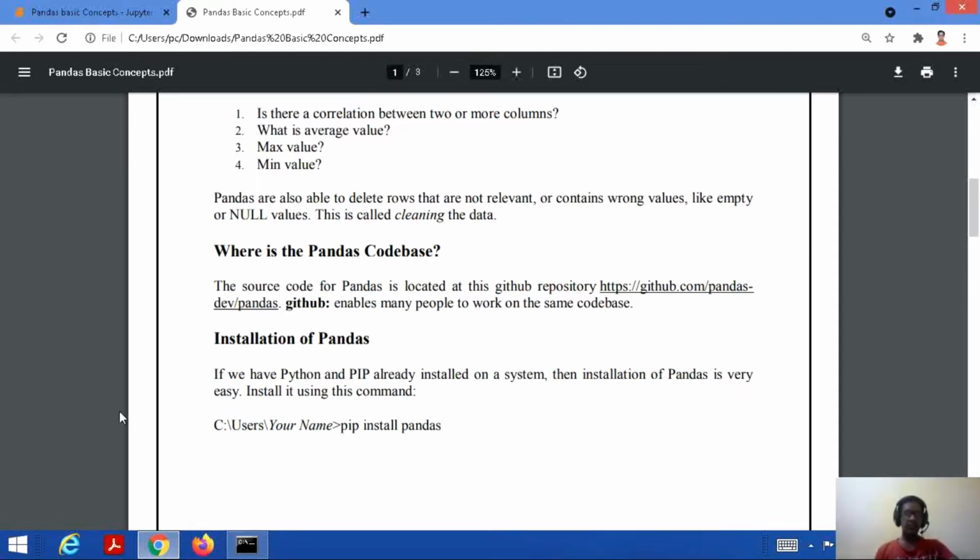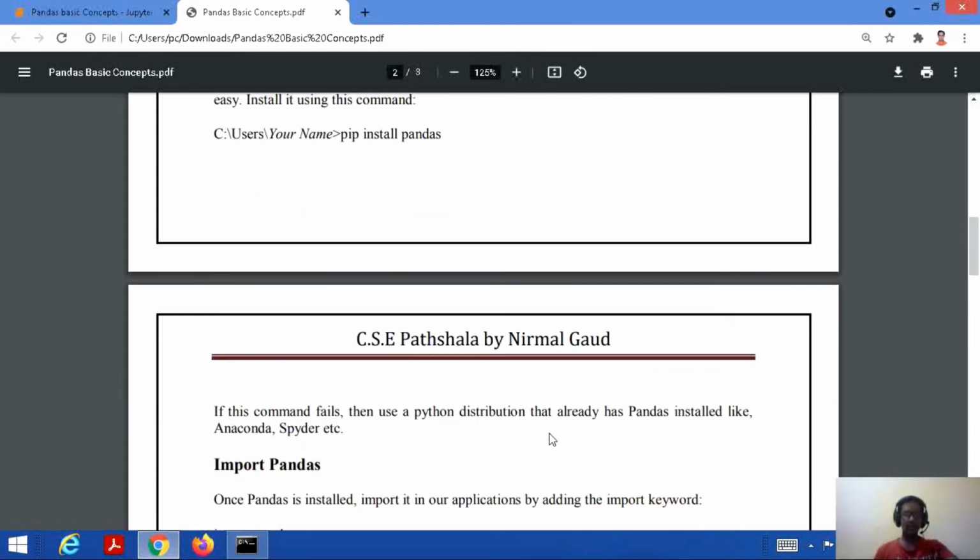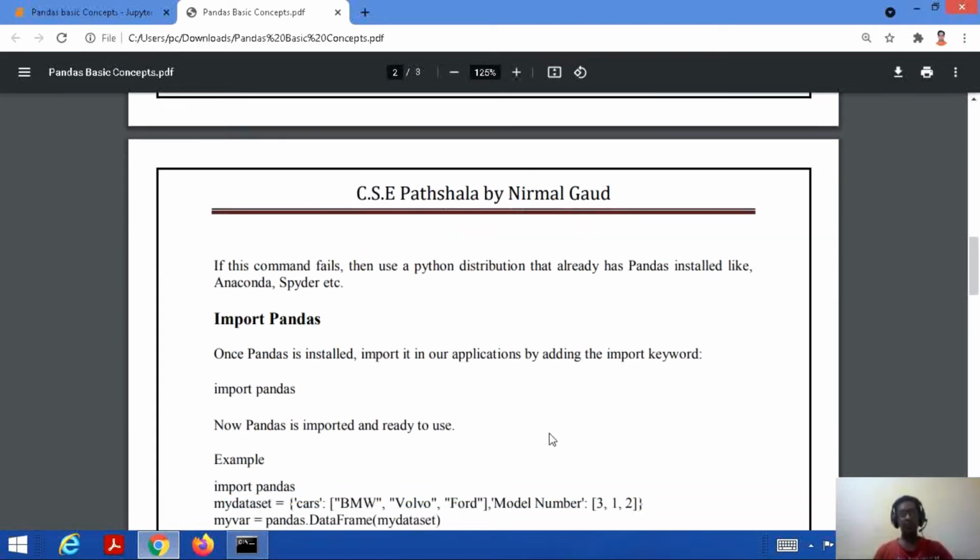So here it's a generalized command. It depends where your Python is installed. In the same location you have to install Pandas. If this command fails to work, there are certain Python distributions that already include Pandas, for example Anaconda and Spyder. You can use these distributions and directly do the coding with Pandas.